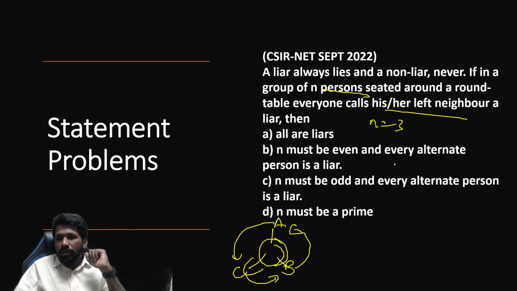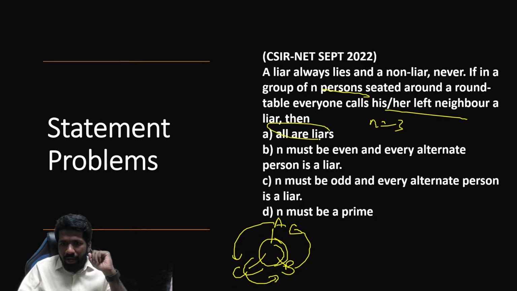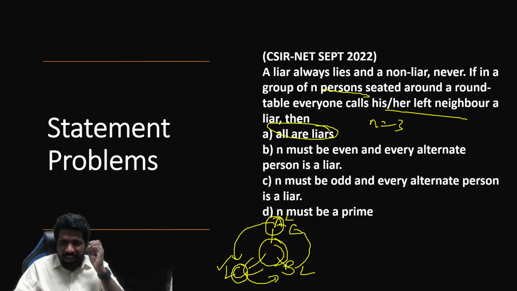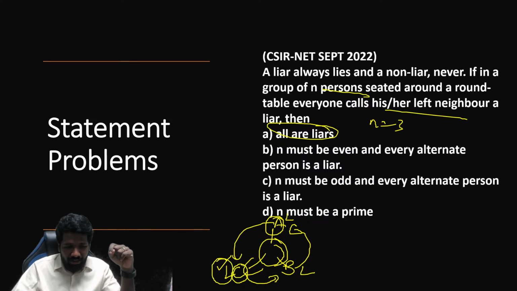Now you have to check each option. All are liars. If all are liars, is it possible or not? Let us check. A liar, B liar, C liar. Can a liar call the left neighbor a liar if that left neighbor is a liar? If A is saying the left neighbor is a liar, that is not a lie, because the left neighbor is actually a liar.